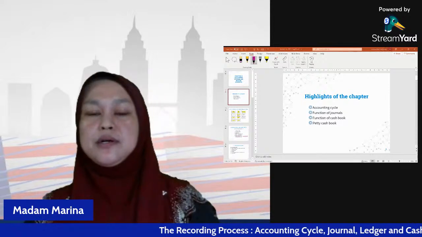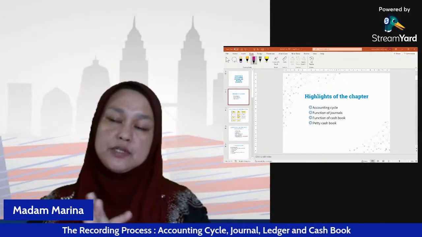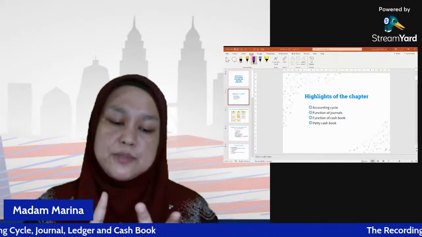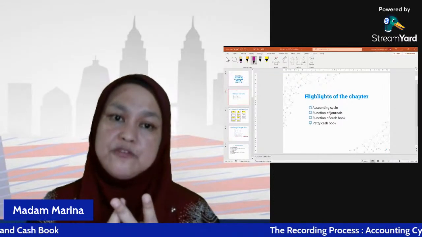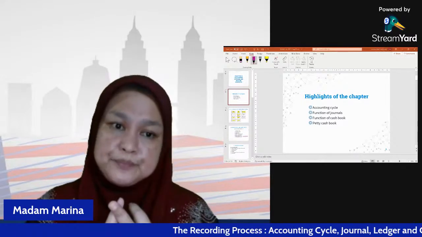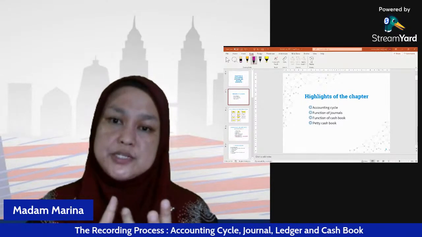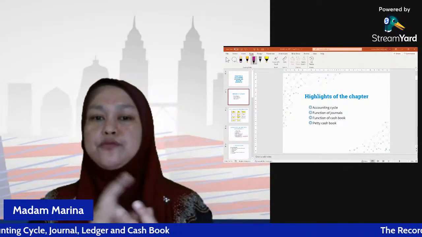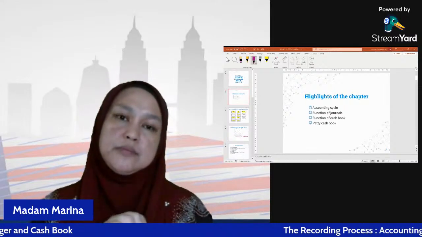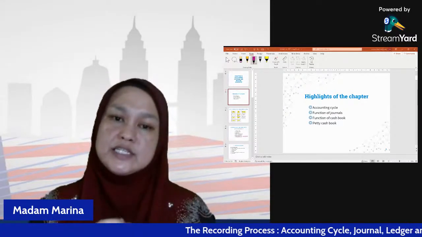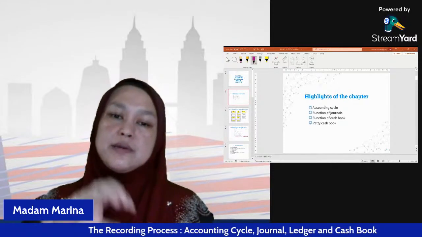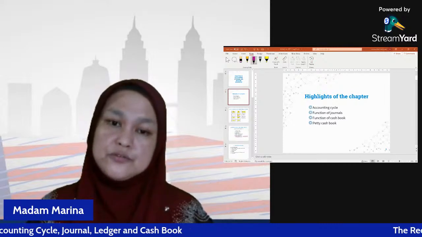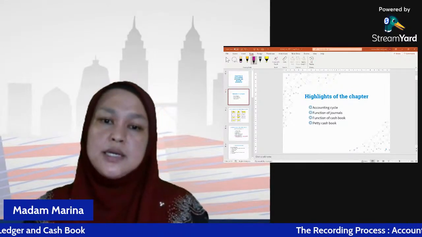Still remember? We have two types of journal actually, specific journal and general journal. For specific journal, we have four types: the sales journal, purchase journal, return inward journal, and return outward journal. And then cash book. We have two types of cash book, two-column cash book and three-column cash book. Cash book is also considered a book of prime entry, same as journal. And the last one we covered is petty cash book.